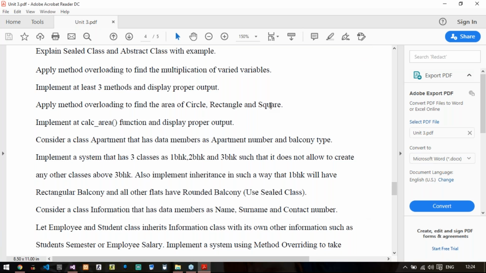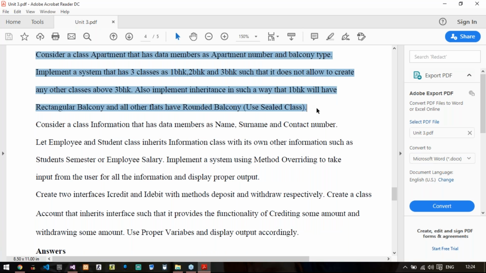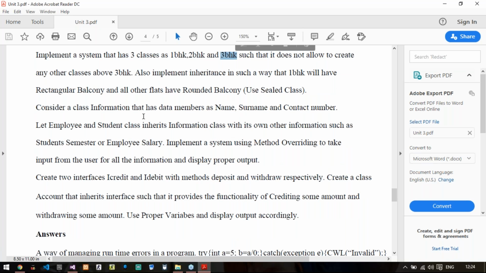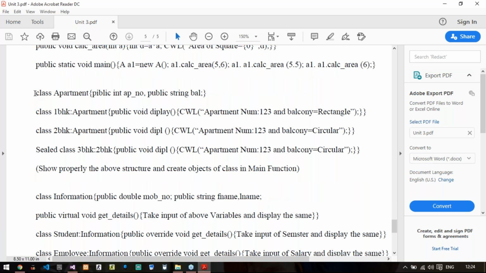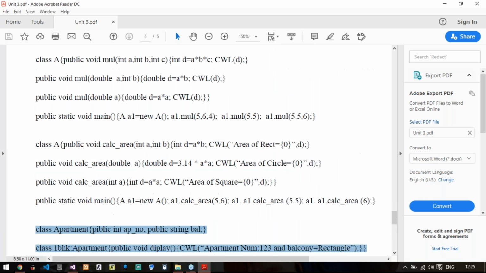Again, this was a part of, not the midsem, but I have discussed in my 2 classes, TC2 and TD1. You create one apartment class, define or implement 3 classes, 1 BHK, 2 BHK and 3 BHK using inheritance, and you need to use sealed class in 3 BHK whenever you are defining this 3 BHK. So the answer is written in the later part. You can see this, the highlighted one. You go through this. So all these are the programs.